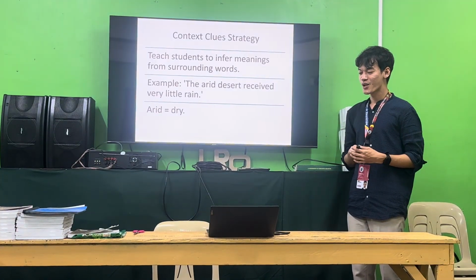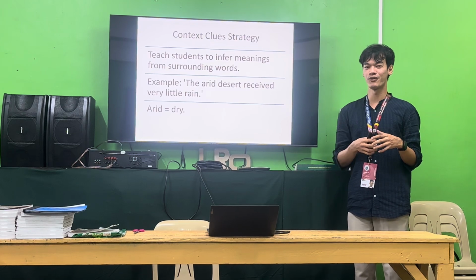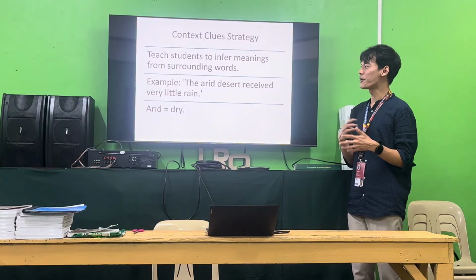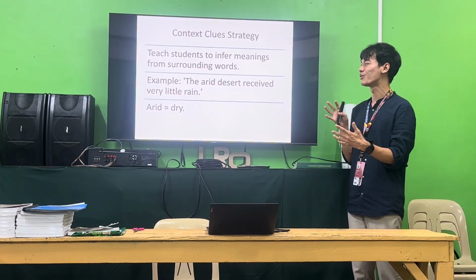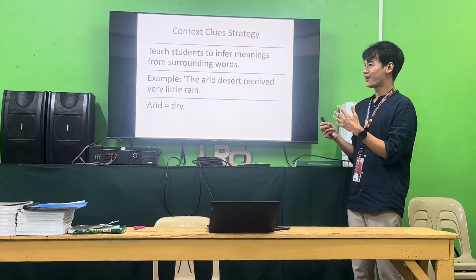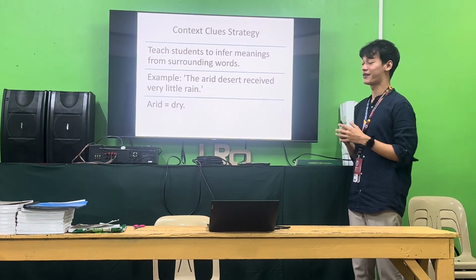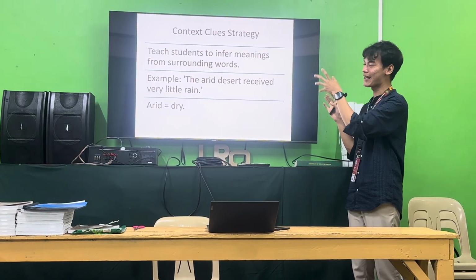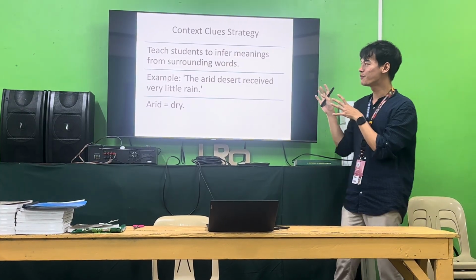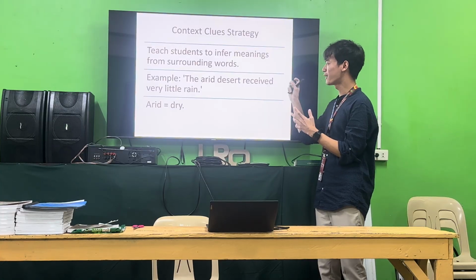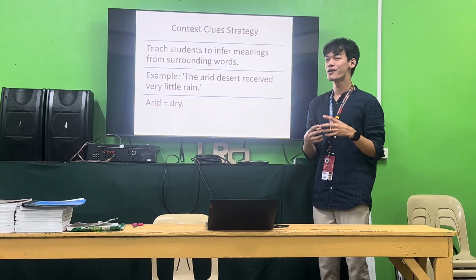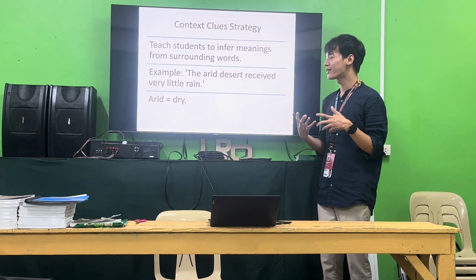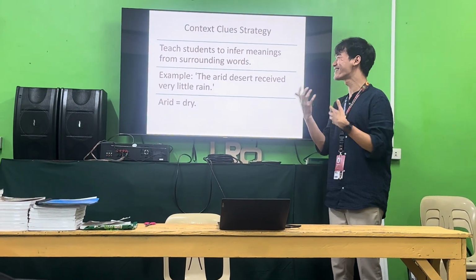Okay, now, another strategy for vocabulary teaching is what we call the context clue strategy. We teach students to infer meanings from surrounding words. Example, the arid desert received very little rain. If you are going to look at it by the context of having that strategy, context clues, what clue could be seen in the given example is the statement, very little rain. So what does it signify if you have seen that statement? It simply means that there's not enough rain, so it means arid.